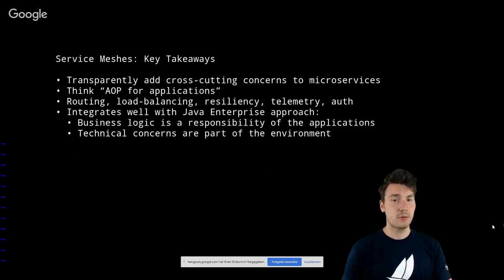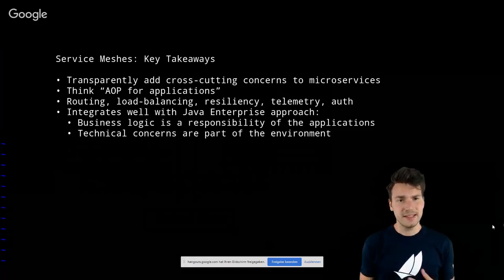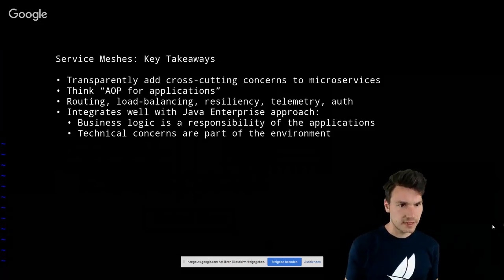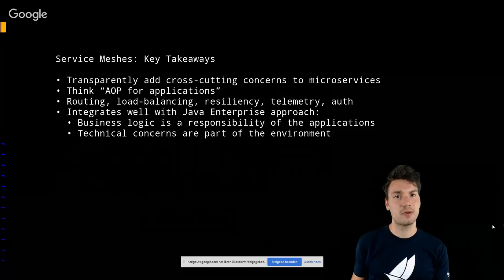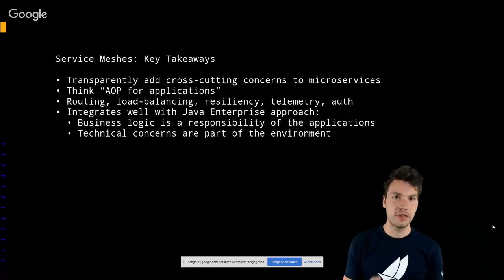And specifically, what I like about it is it integrates very well with the approach of Java Enterprise, so that we don't have to put all these concerns into our applications or into the implementations. So what we ship actually is still a thin deployment artifact that builds and integrates very well with Docker containers, thanks to copy-on-write file system layers.